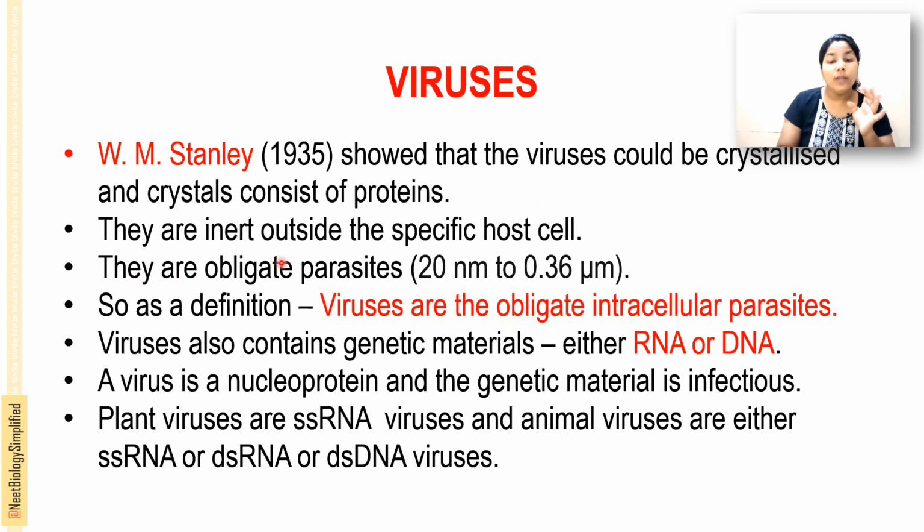They are obligate parasites, and their size is usually 20 nanometers to 0.36 micrometers. The definition of a virus: they are obligate intracellular parasites. Viruses also contain genetic material that may be either RNA or DNA. And a virus is a nucleoprotein, and the genetic material is infectious.